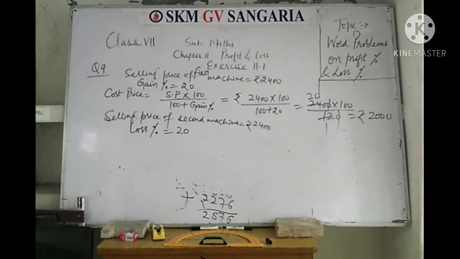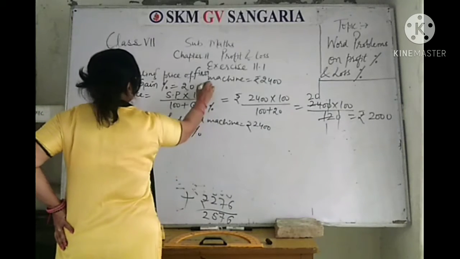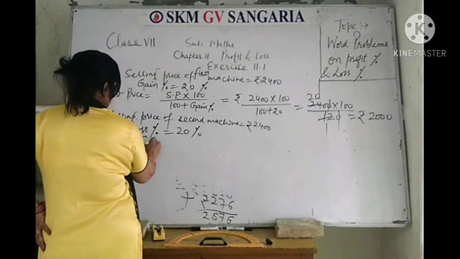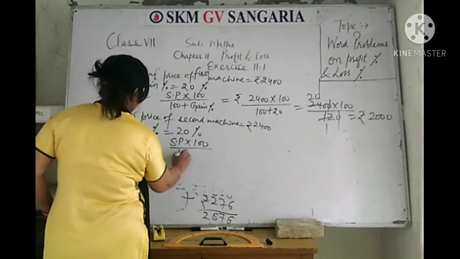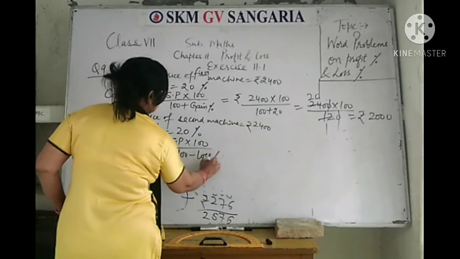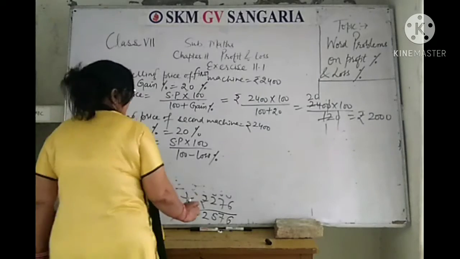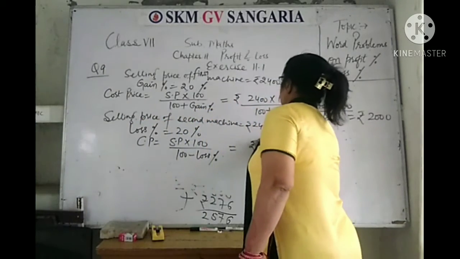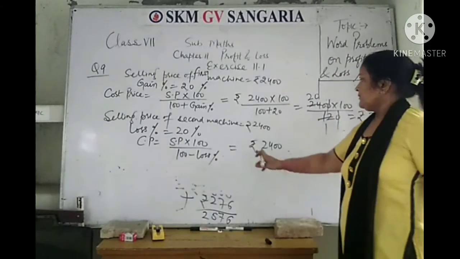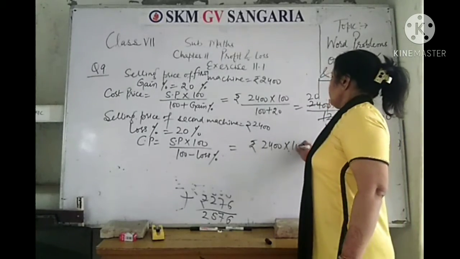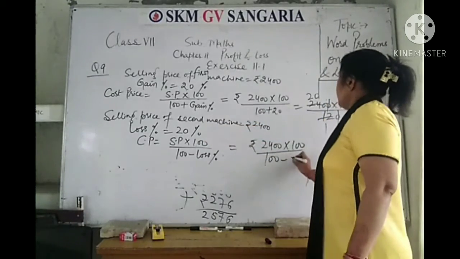So cost price is equal to selling price into 100 divided by 100 minus loss percentage. So put values: selling price is rupees 2,400 into 100 divided by 100 minus loss, here 20%.